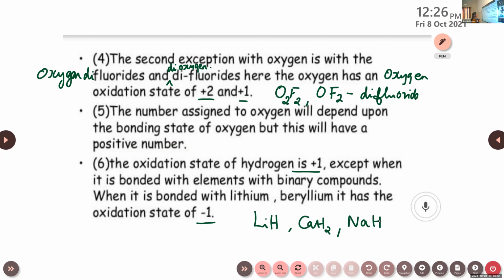Tom Sinton, can you read the rules? The second exception with oxygen is with the oxygen fluorides and oxygen difluorides. Here the oxygen has an oxidation state of +2 and +1 respectively. The number assigned to oxygen will depend on the bonding state of oxygen, but this will have a positive number.